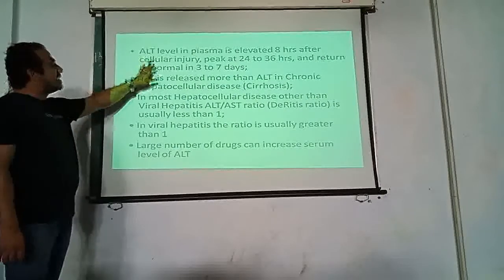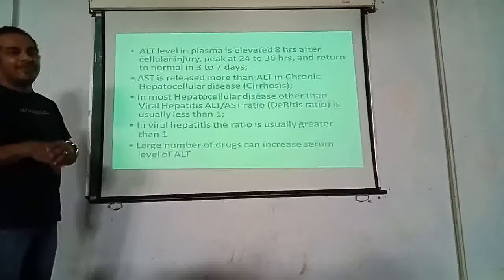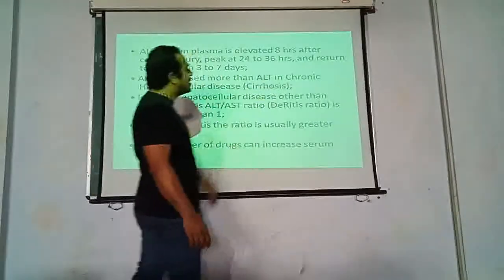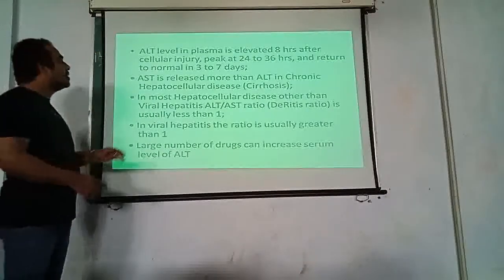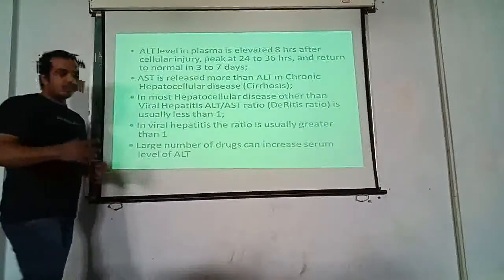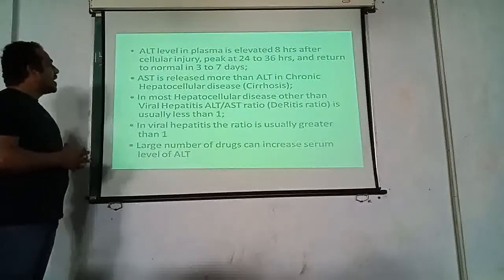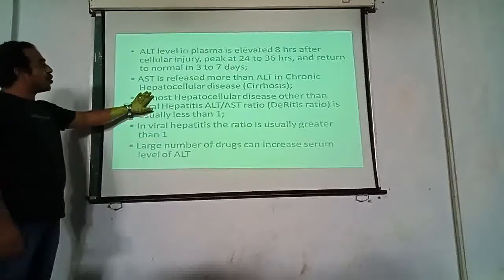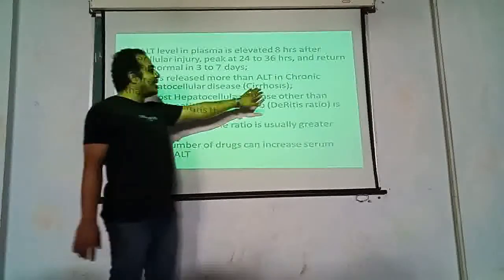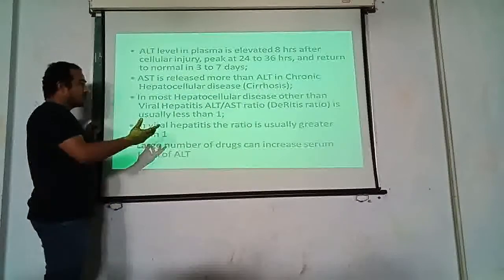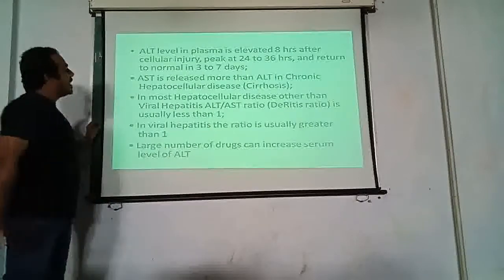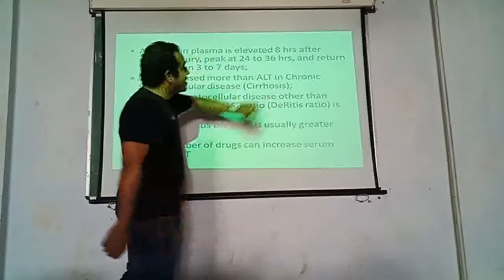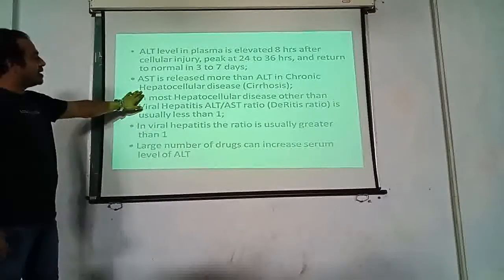So how does it increase? SGPT level in plasma is elevated within 8 hours and it remains for 24 to 36 hours, and it will return to normal in 3 to 7 days, as in the case of SGOT. SGPT is released more than SGOT in chronic hepatocellular disease like liver cirrhosis.